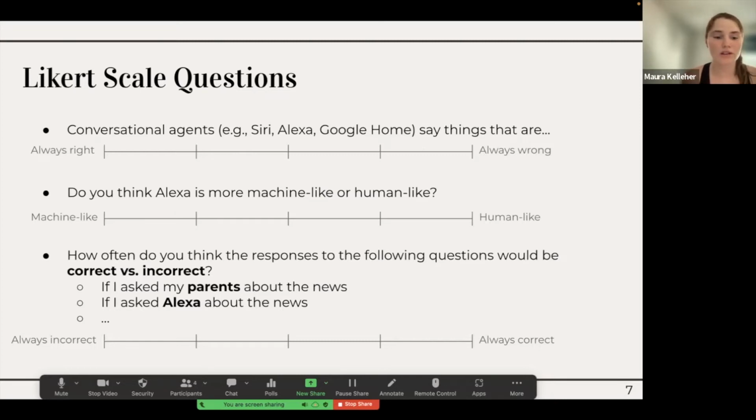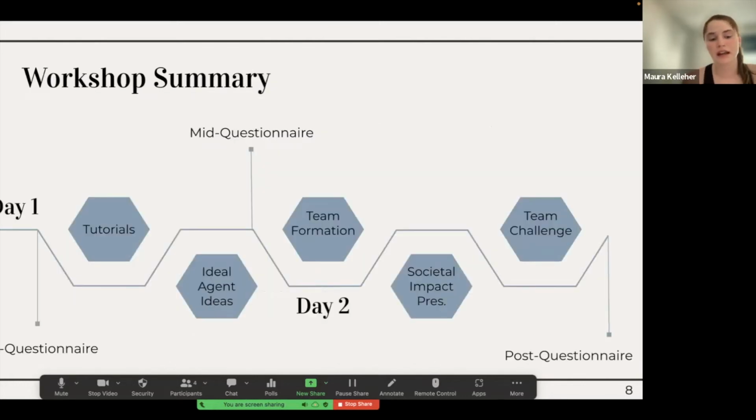So taking all of this data, we compared individuals' answers before and after different activities throughout the workshops in order to gain a better understanding of that first question. So yeah, I'm going to pass it off to Nee to talk about the workshops themselves.